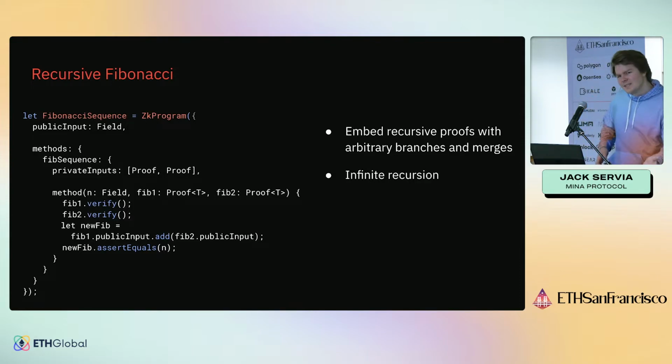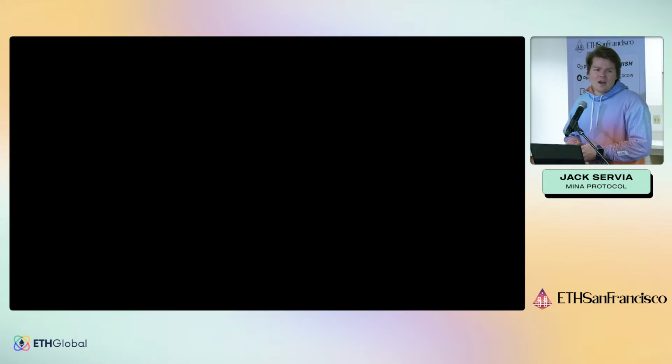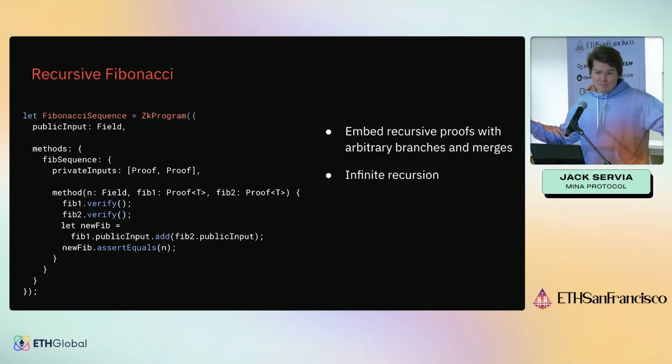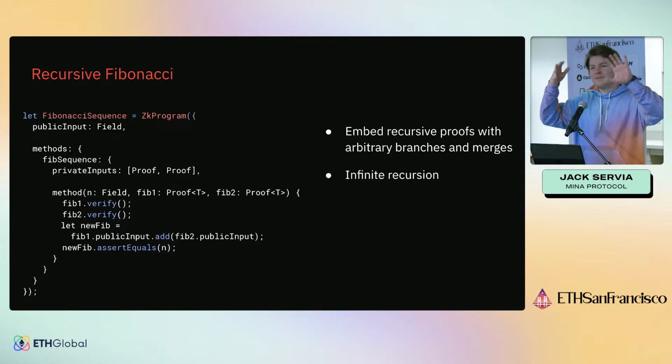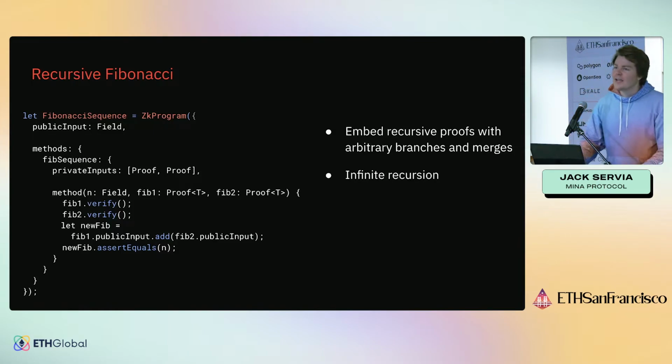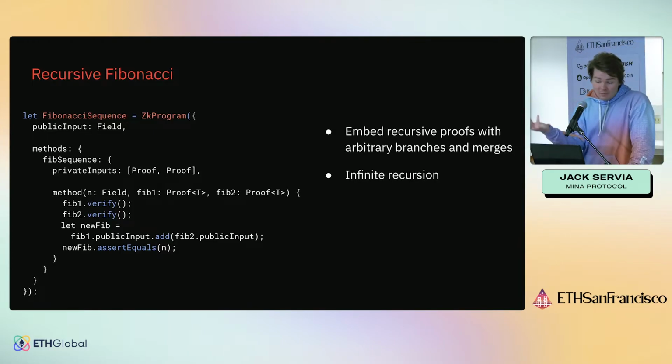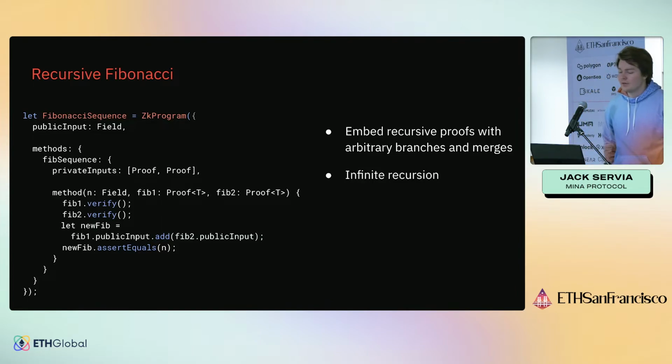So if I have a lot of computation, I might split it into 10 different chunks, run each of these chunks, prove that we ran it correctly, and then actually take those proofs and prove that we've aggregated them together correctly. And so we can embed recursive proofs into each other with arbitrary branches and merges, and we can do it an infinite number of times.